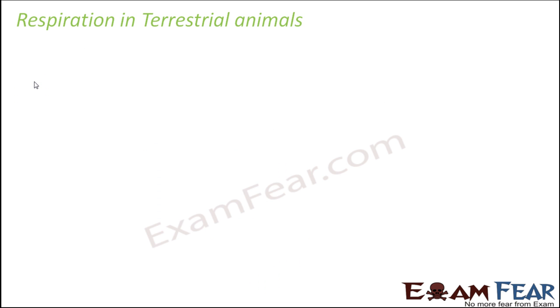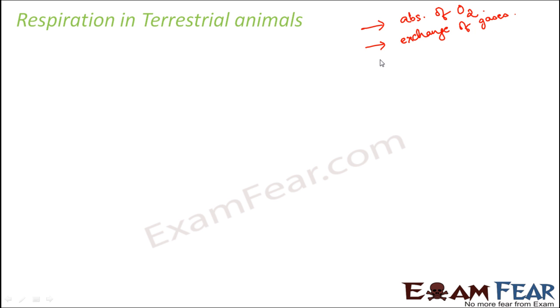When you talk about respiration in terrestrial animals, whichever specialized organ it may be, whether the body surface, the lungs or the skin, its main job is the absorption of oxygen. That is one of its important jobs. The next job is the exchange of gases: oxygen needs to be supplied to the blood vessels, and carbon dioxide needs to be taken from the blood vessels and then expelled out of the body.